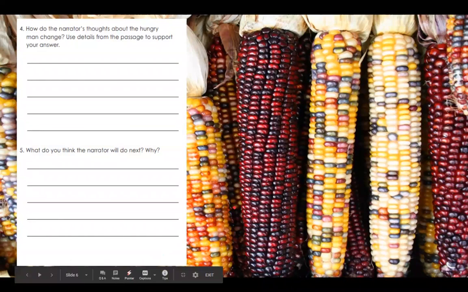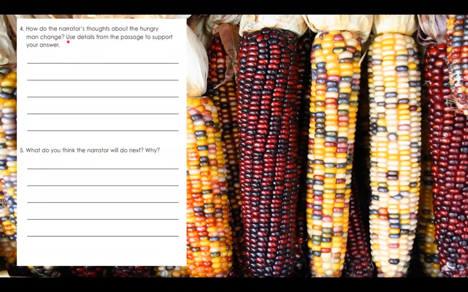So this is the next part of our comprehension, and this is where we have to do the writing portion. We have to write on the lines. It says, how do the narrator's thoughts about the hungry man change? Use details from the passage to support your answer.